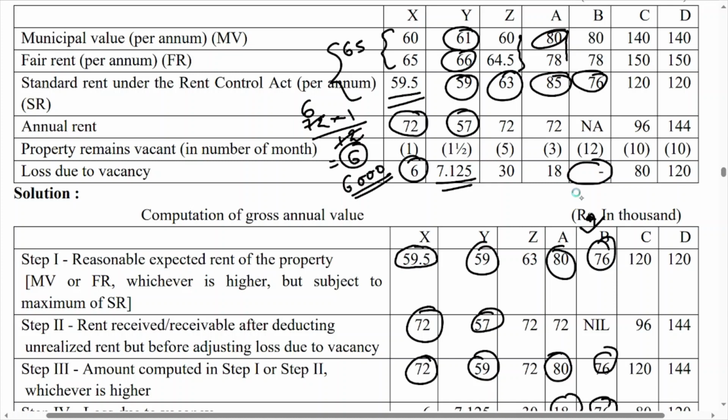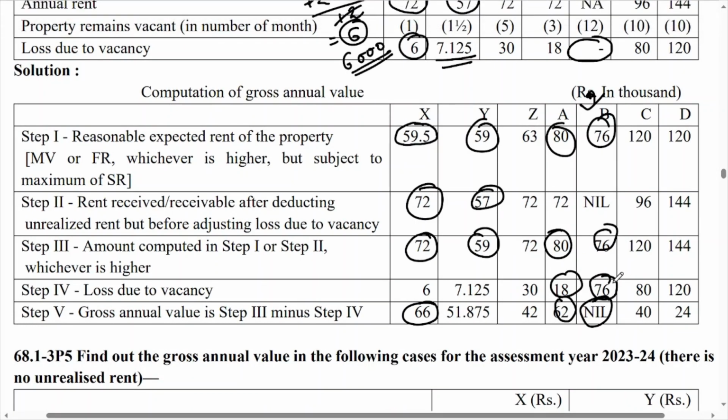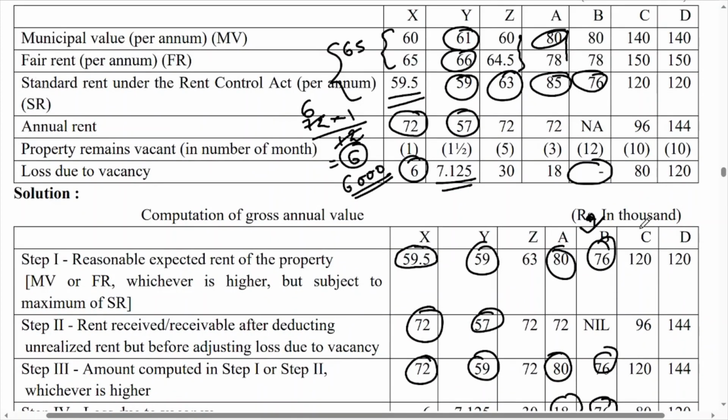So here in this situation there are chances that you will make a mistake, because loss due to vacancy is not given, so what you will do, you will directly write down nil in situation number B in step number 4, but it is not like that. आपको loss due to vacancy यहाँ पे 76 जो आपका step नंबर 1 का आंसर है वही लिख देना है और nil लिख देना है, तो that you have to keep in mind. बहुत important situation है, this can be asked in MCQ also.